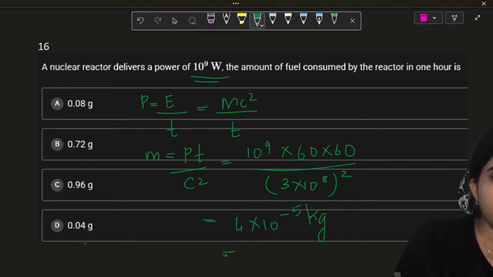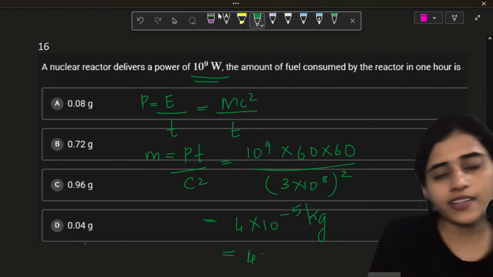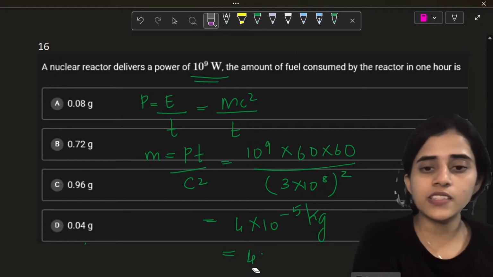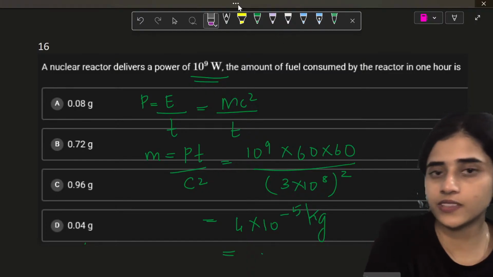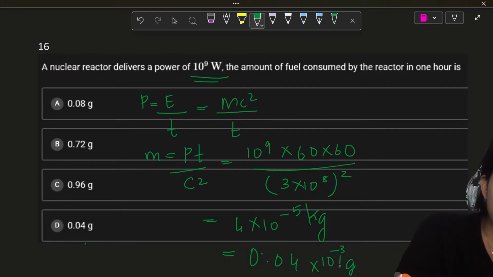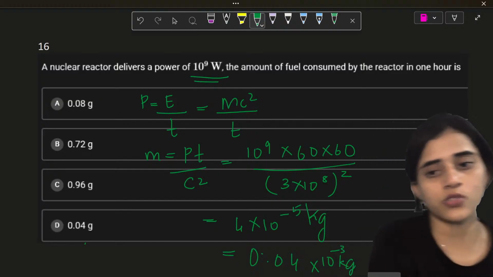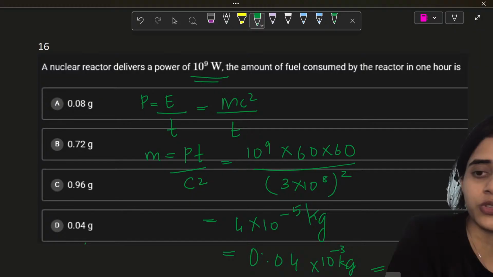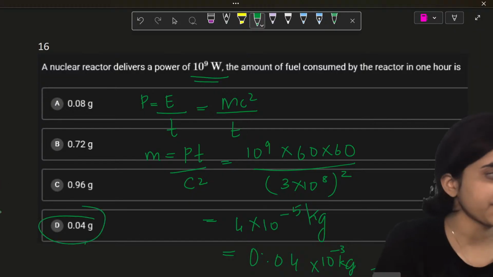So let's write it as 0.04 into 10 raised to minus 3 kilograms, since the answer is in grams. So this is basically 0.04 by 1000. So it would be 0.04 grams. Option B.